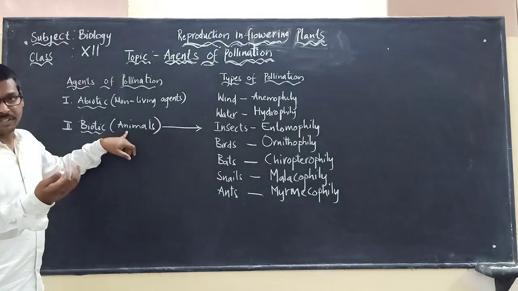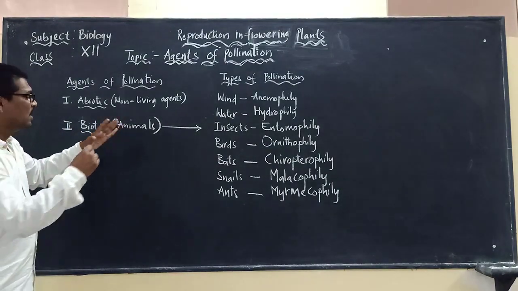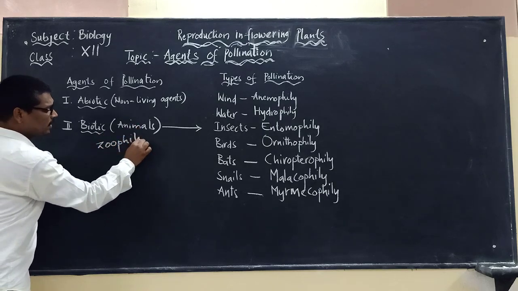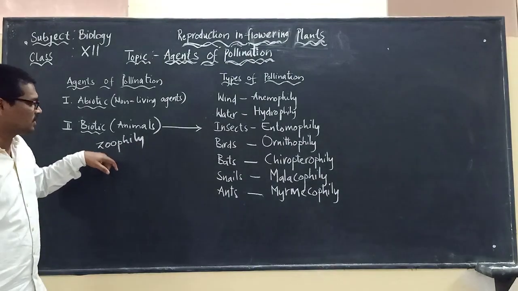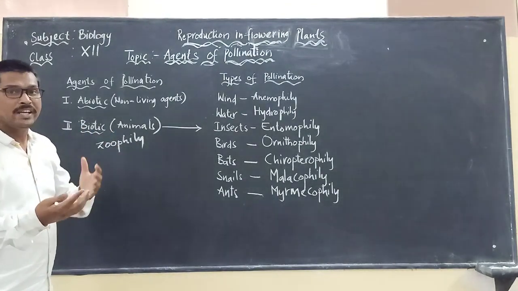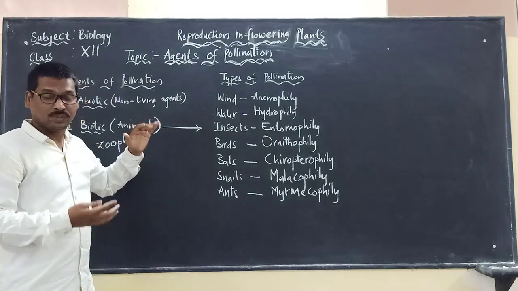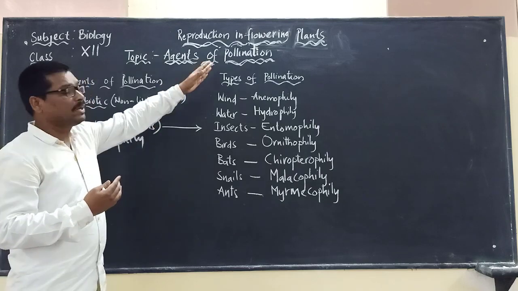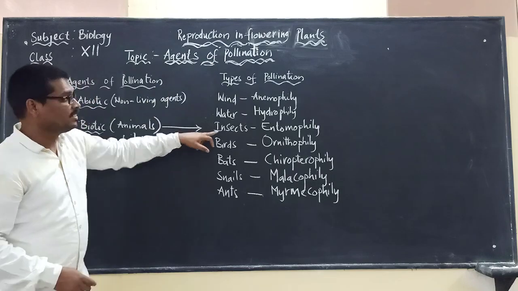Biotic means animals, even the lower animals also. Most of the time we also say zoophily. So biotic means living organisms acting as the agents to bring about pollination, like insects.